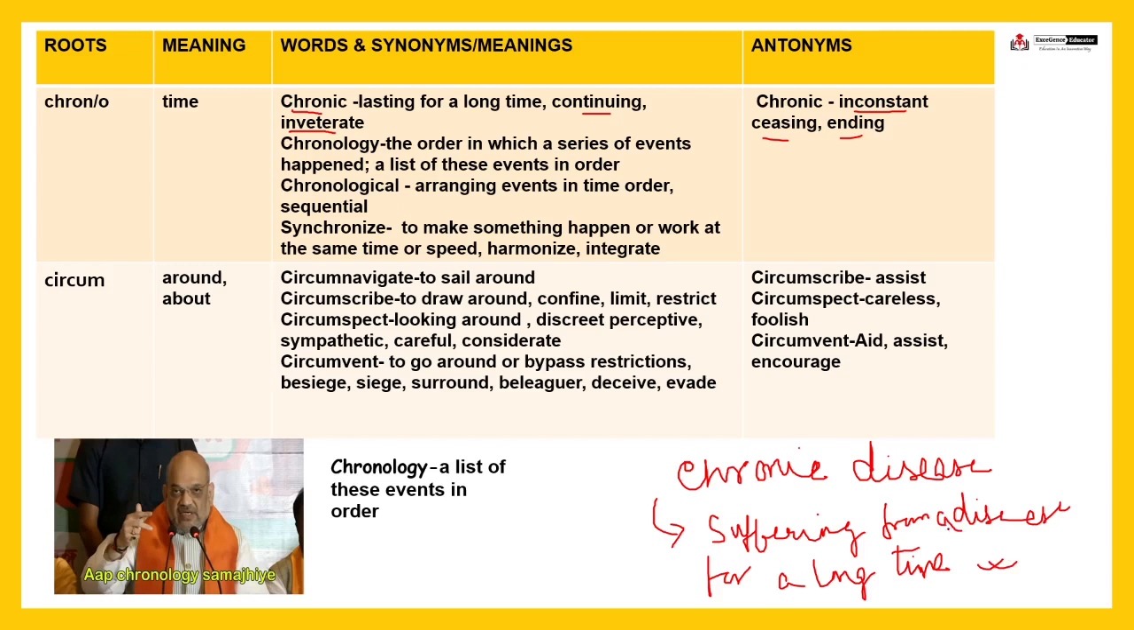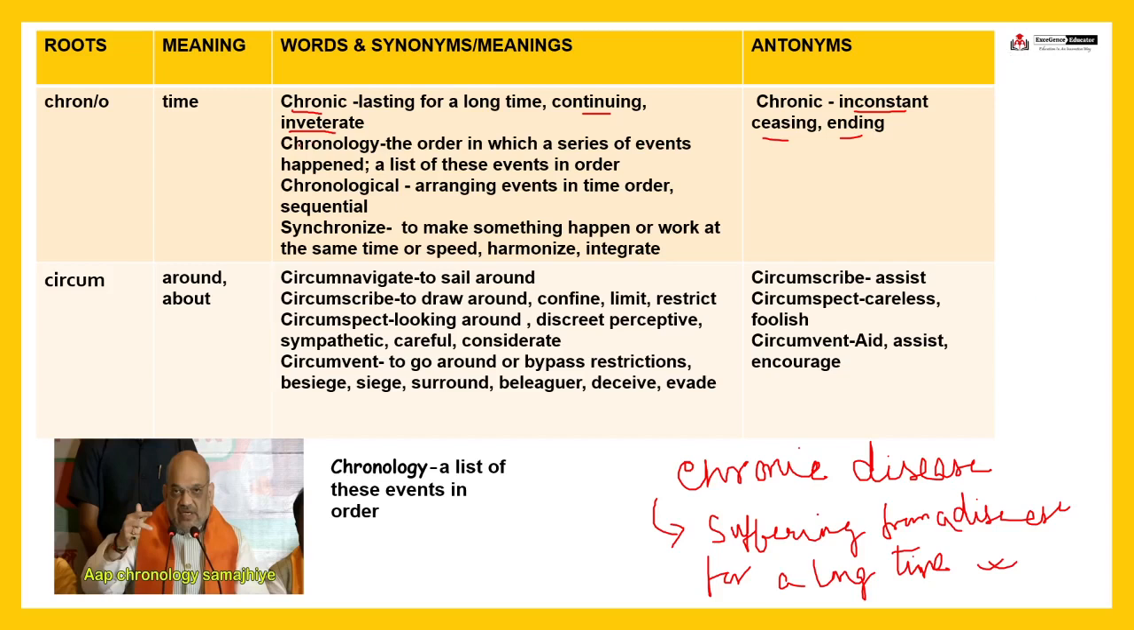And also you have come across the word acute. An acute condition means it has just started. It is not chronic, just the opposite of chronic. So chronic means lasting for a long time, continuing. Suppose you have been suffering for 3 years, so it will be a chronic disease in that case.